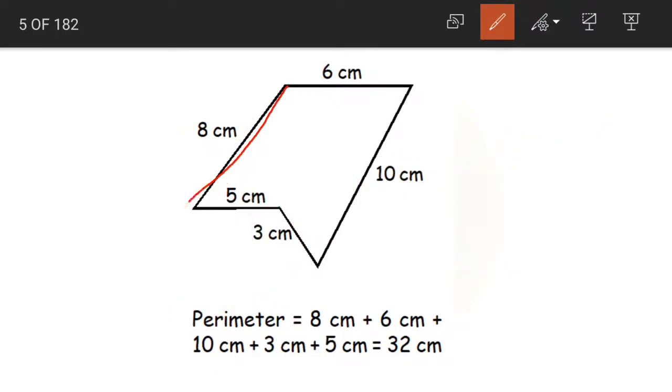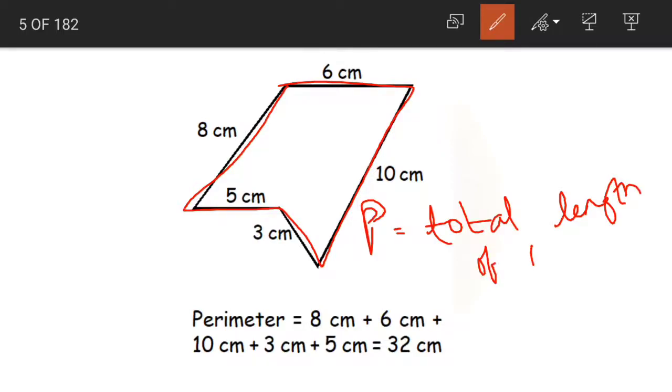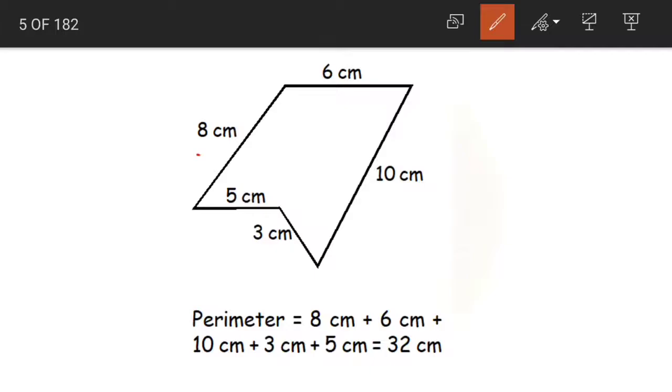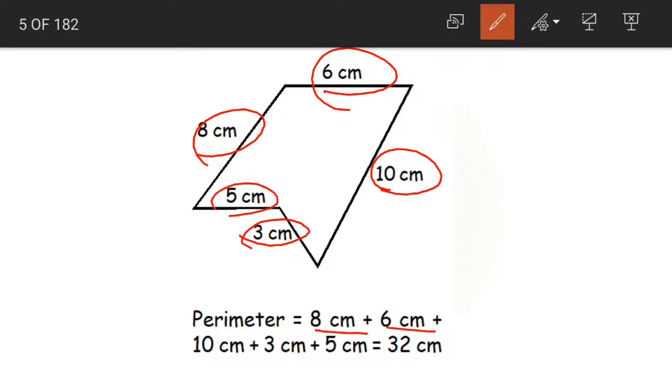Again, what is perimeter? This total boundary line is called our perimeter. So, how to find out the perimeter, children? Perimeter is equal to the total length of the given sides, or simply we have to add all the lengths of the given sides. 8 centimeters plus 6 centimeters plus 10 centimeters plus 3 centimeters plus 5 centimeters. Let us add all these together and see.